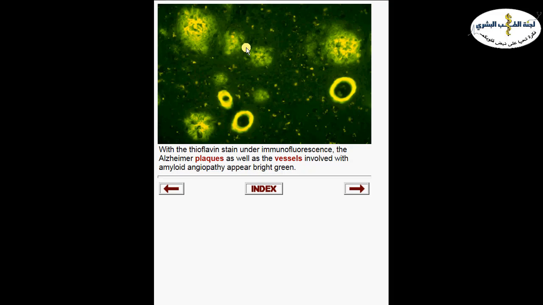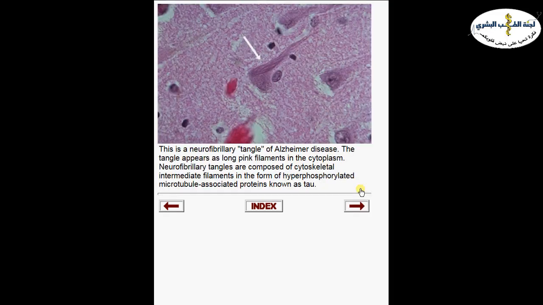Now, another stain that we can do to highlight the amyloid deposits is called thioflavin stain. Or we can put the same Congo red stain under polarized microscopy. This is not a normal microscopy, so we have to have polarized microscopy to see the apple green birefringence of amyloid inside the small diffuse deposits or the neuritic plaques and around the vessels that are seen in amyloid angiopathy. So this is another way to highlight and confirm the presence of amyloid beta inside Alzheimer's patients.